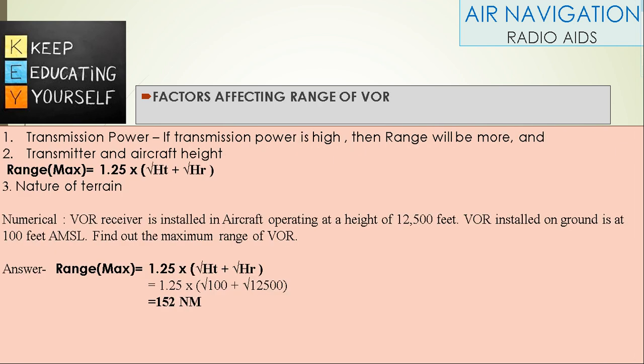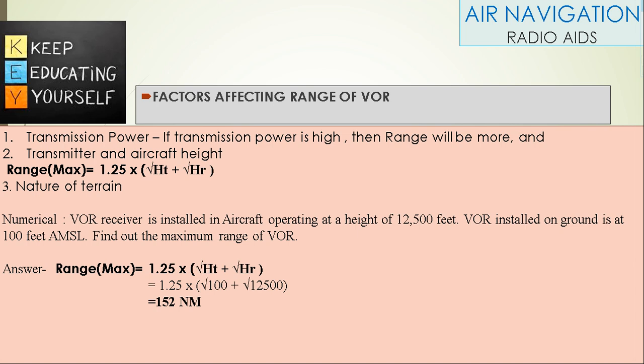Factors affecting range of VOR. It depends upon three factors: number 1, transmission power; number 2, transmitter and aircraft height; number 3, nature of terrain. Transmission power: if transmission power is higher, then range will be more. Second factor, transmitter and aircraft height. Range maximum is equal to 1.25 times the square root of the height of transmitter plus 1.25 times the square root of the height of receiver. Third, nature of terrain.